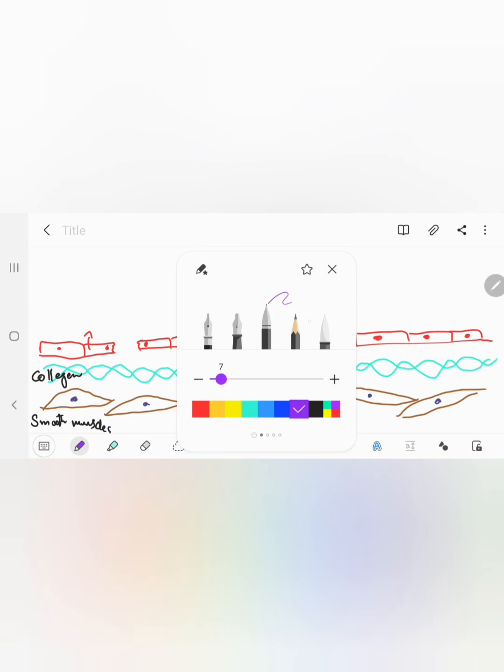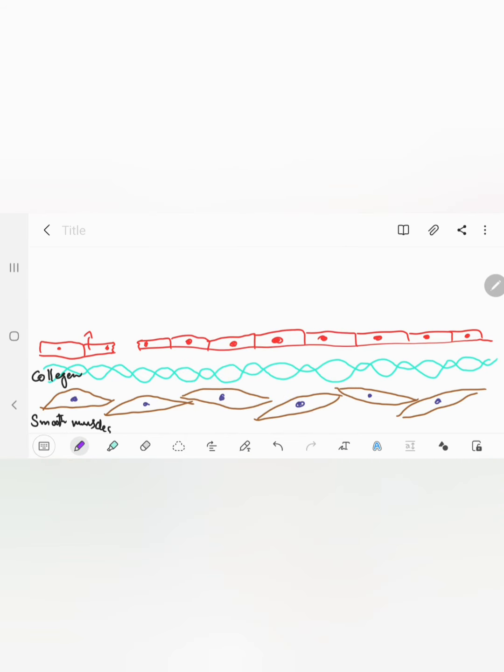Now what will happen in this endothelial tissue? These endothelial cells will be creating a substance which is known as endothelin. Endothelin is a very strong vasospasmodic substance, or you can say it is a strong vasoconstrictor.